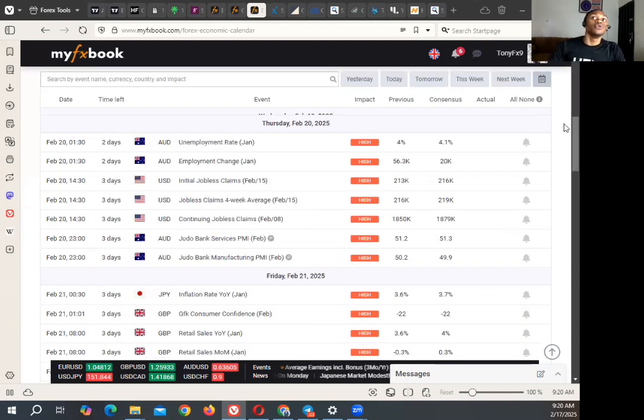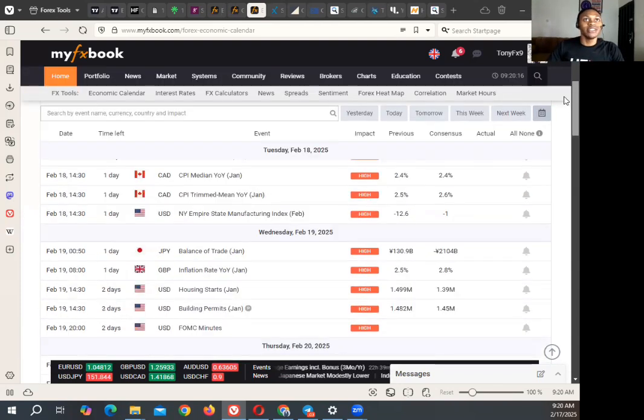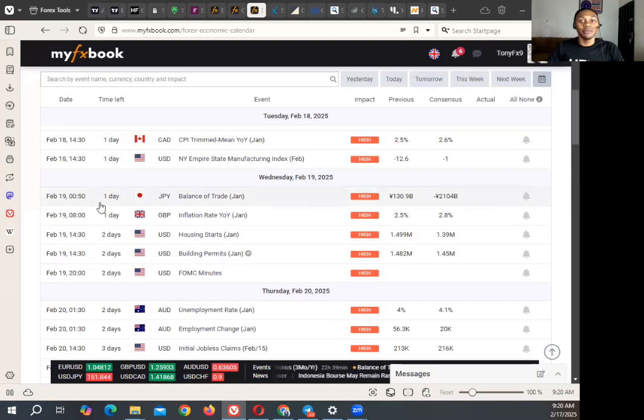Then let's dive down to Wednesday. On Wednesday, we have early in the morning by 12:50 a.m. Okay, so for Japanese yen, early on Wednesday, balance of trade over here is 130.9 billion. And here we see -2,104 billion yen. Okay, if we see something higher than -2,104 billion yen, it is good for Japanese yen. If we see anything lower, it is bad.